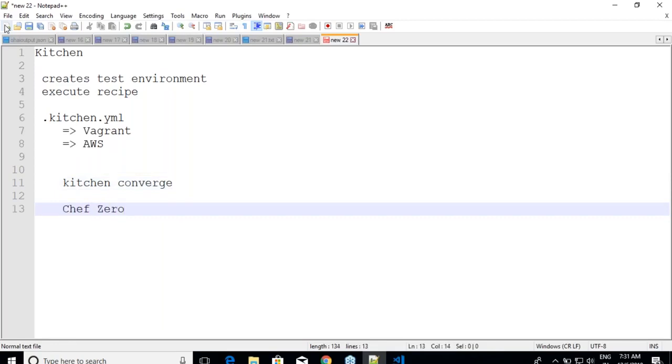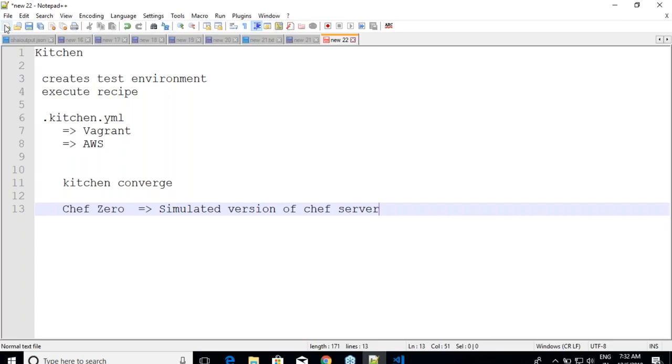So what is Chef Zero? Chef Zero is basically a simulated version of Chef server. How many nodes can I have in Chef server? More than one, right? But Chef Zero will not work with more than one node. It works only on one machine. Chef Zero is for doing configuration management of only one machine.